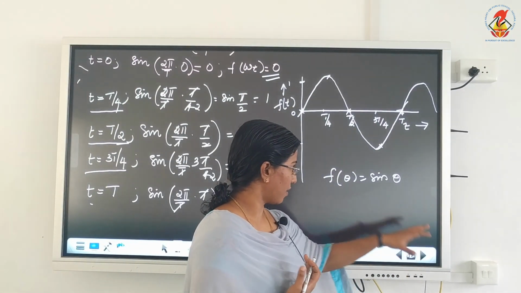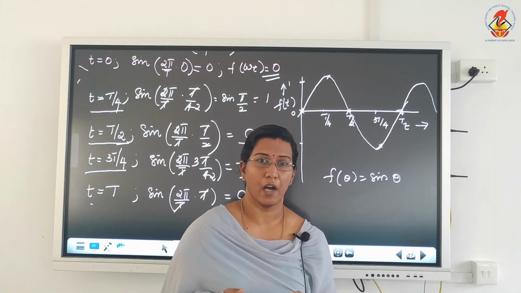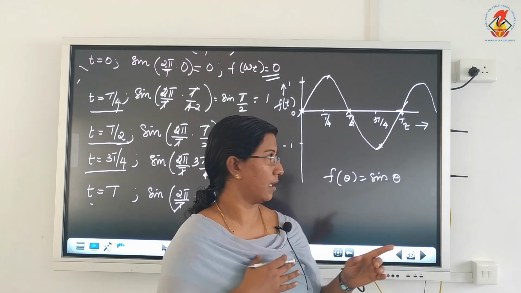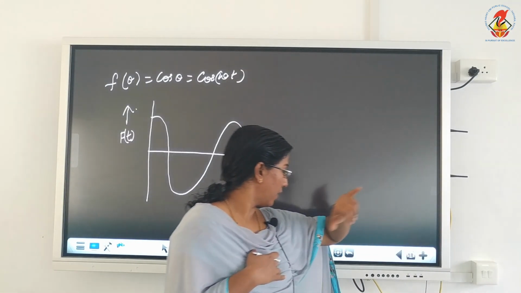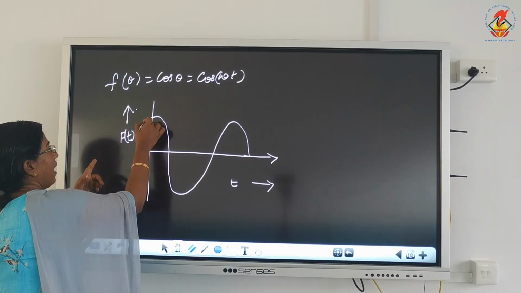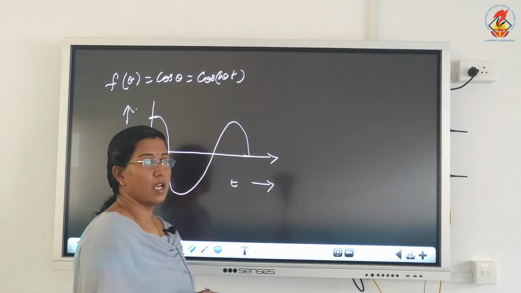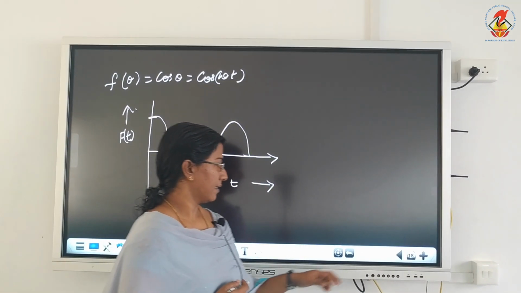Okay. So, if you are given a graph which starts from the origin, then definitely it will be a sine wave. And if you are given a graph which starts from the maximum value, then it will be most probably a cos wave. These are the examples for periodic function. These are the graphs which represent the periodic function.